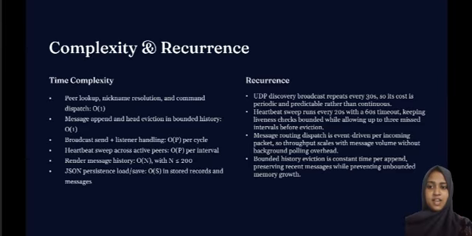This is about complexity and correctness highlights. Our data structure choices lead to excellent performance. As we can see in the slide, all our core operations, like peer lookups, command dispatch, and message append, are Big O of 1. Even rendering message history is Big O of n, but since n is kept at 200 messages, it's effectively a small constant.